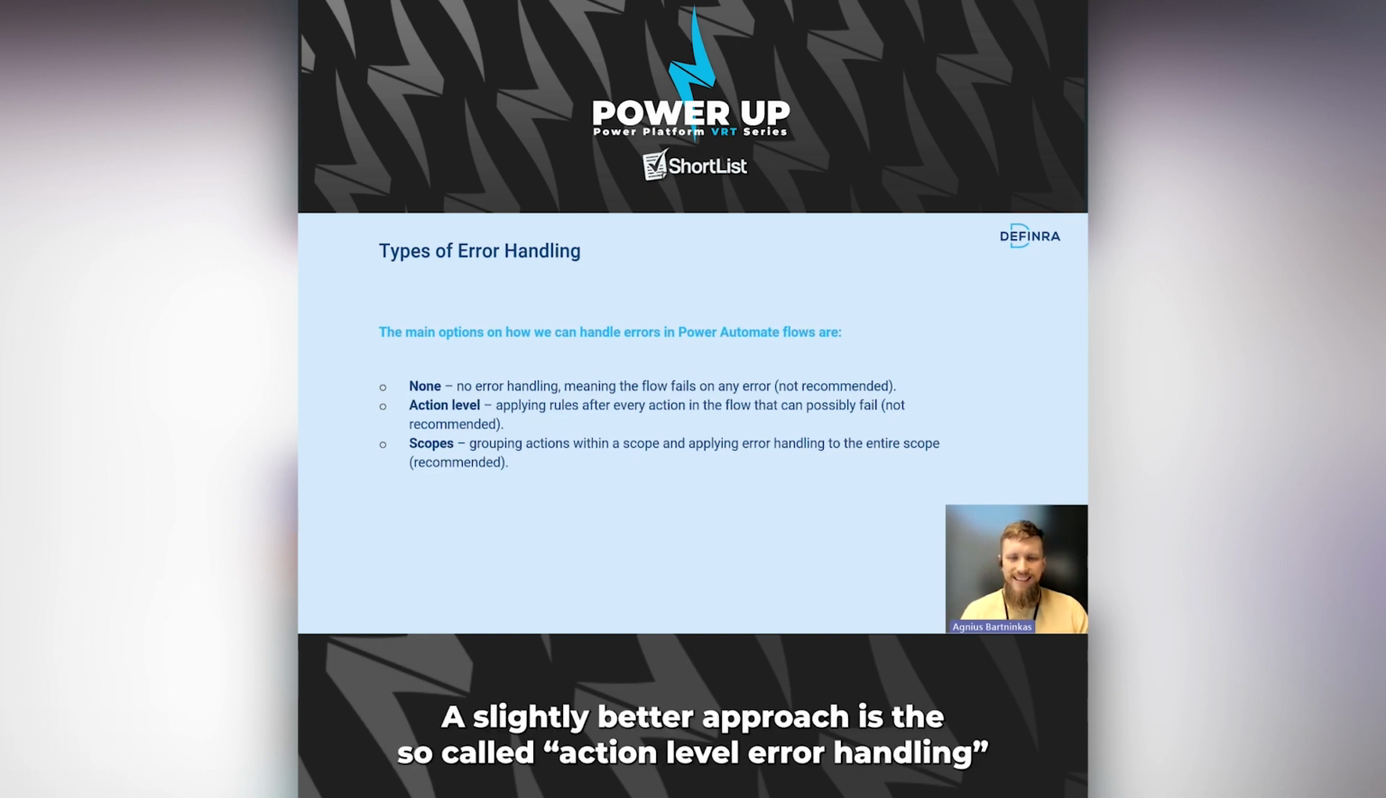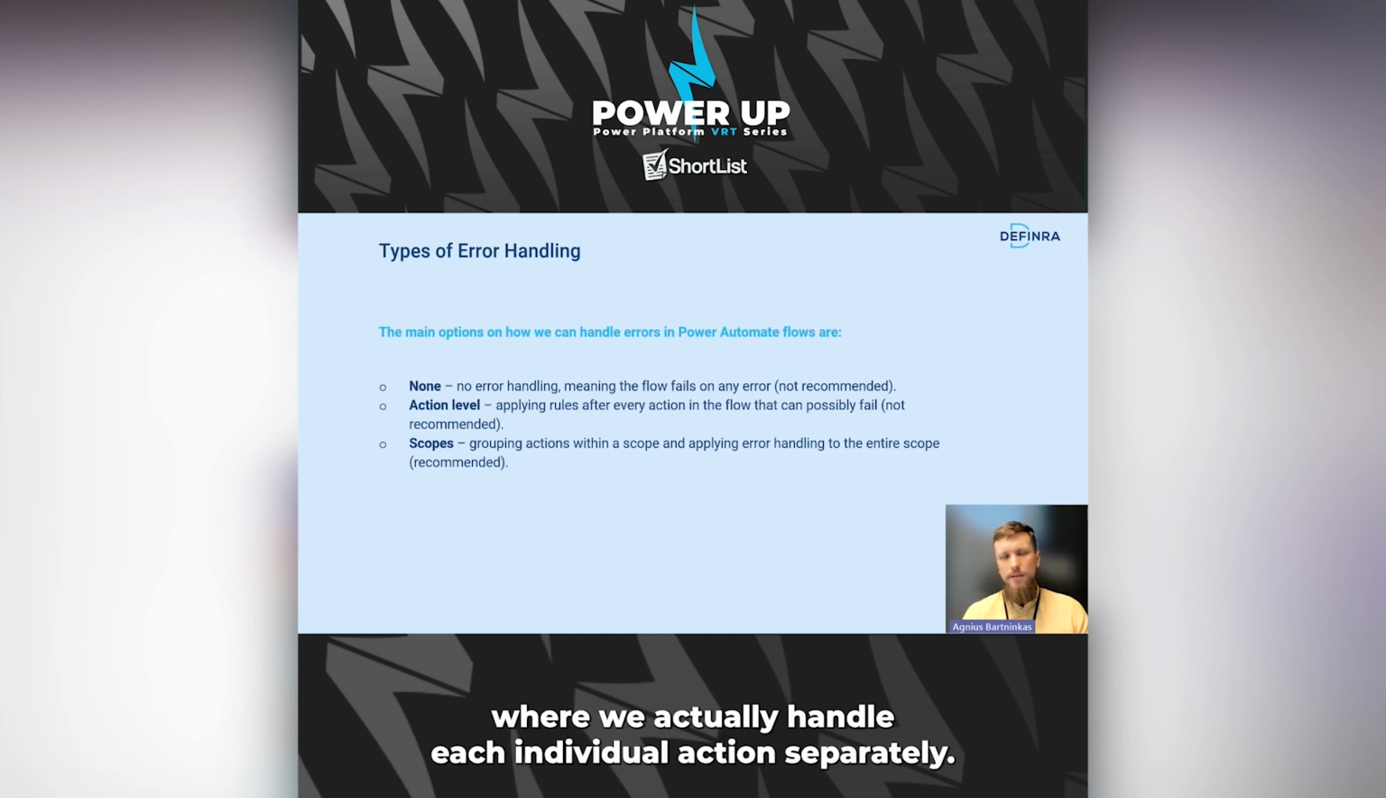Don't do that. A slightly better approach is the so-called action level error handling, where we actually handle each individual action separately. So we build rules for every action in the flow. This means that at least errors will actually be handled. So it's better than having no error handling.